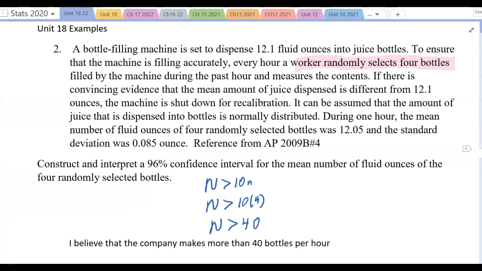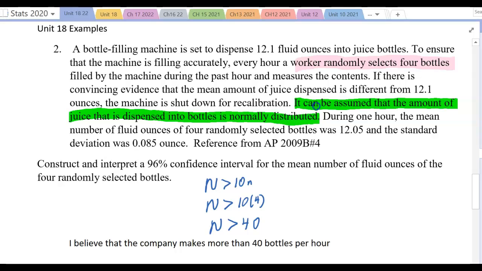Let's look at another example. In this water bottle example, they were only selecting 4 water bottles. Well, that's not larger than 30. But if you read the problem, it will say, here I'm going to highlight it in green, it can be assumed that the amount of juice that is dispensed is normally distributed.